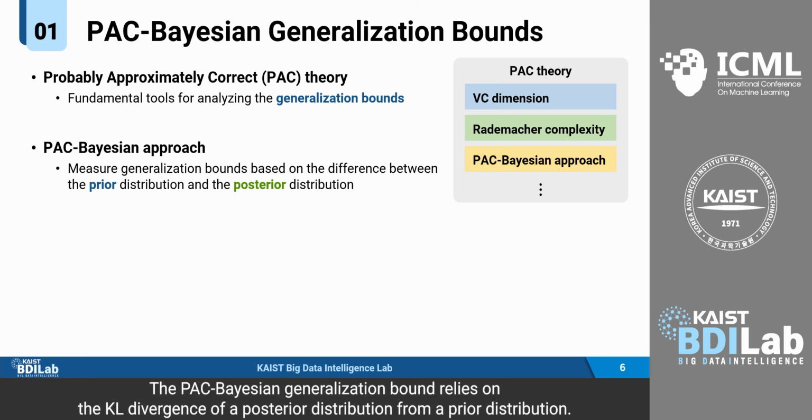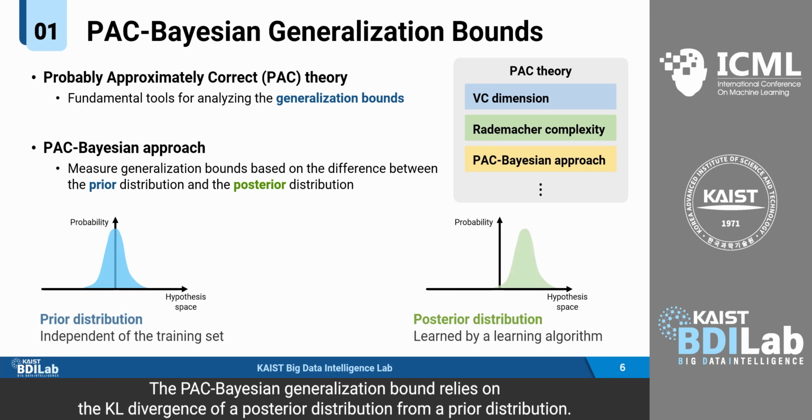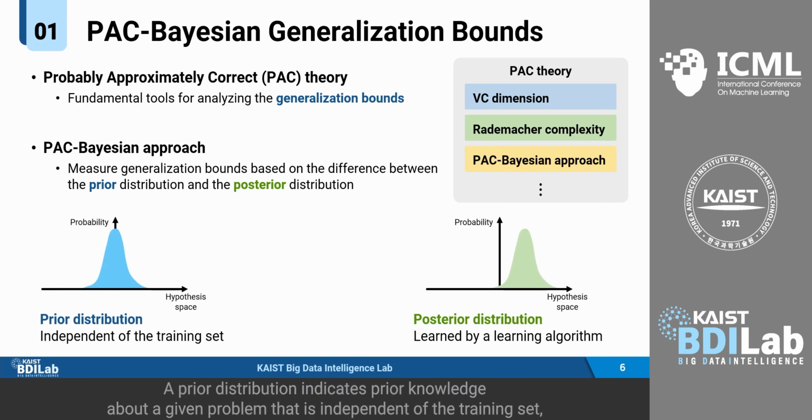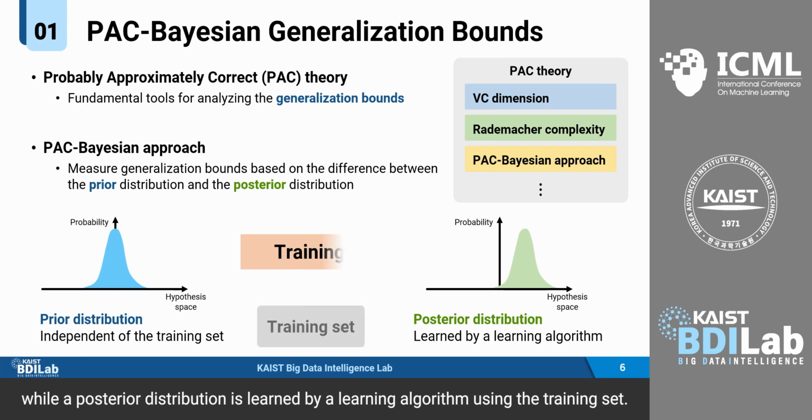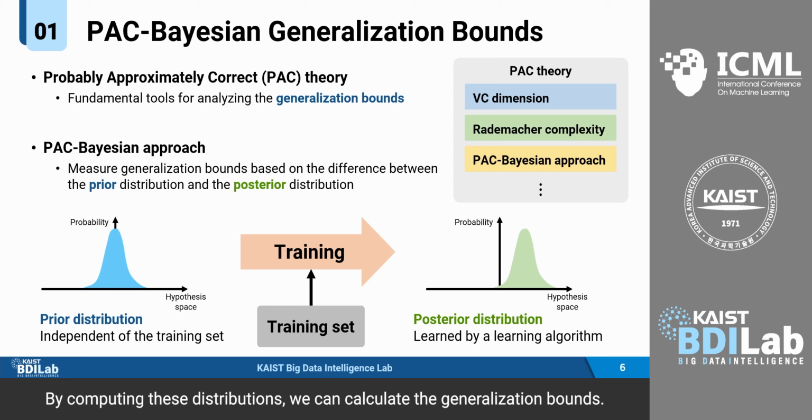The PAC-Bayesian generalization bound relies on the KL divergence of a posterior distribution from a prior distribution. A prior distribution indicates prior knowledge about a given problem that is independent of the training set, while a posterior distribution is learned by a learning algorithm using the training set. By computing these distributions, we can calculate the generalization bounds.